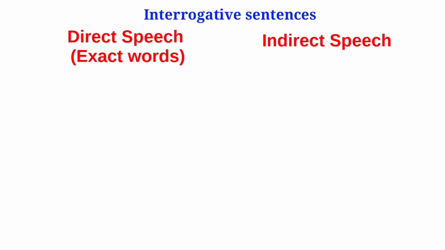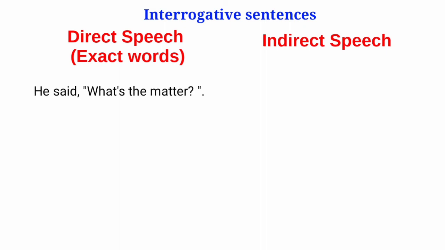Use asked as the reporting verb in indirect speech. If the reported speech starts with a WH word, keep the WH word as it is, but convert the interrogative sentence into assertive. For example, he said, "What's the matter?"